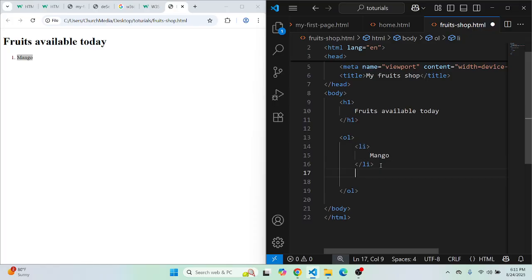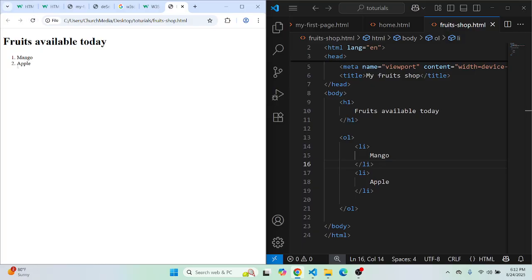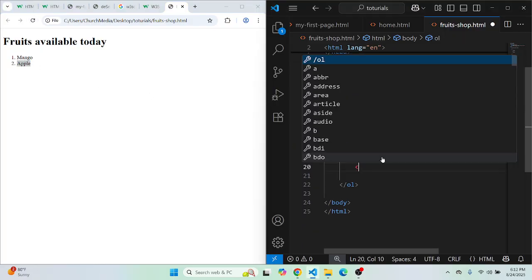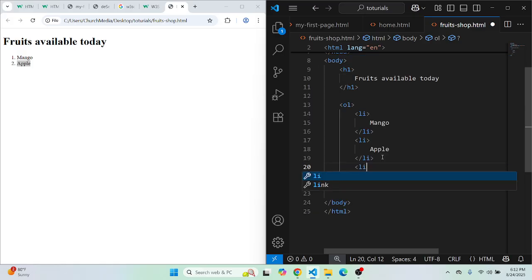If I have another fruit, I bring another li and call that apple. I believe apple is a fruit. When I refresh, you see that again. So any number of fruits that you want to show to your visitors, just list them in the li tags.